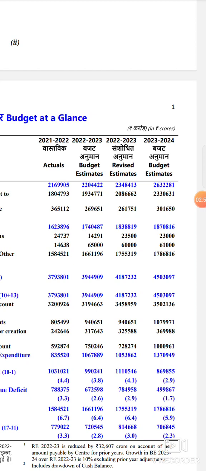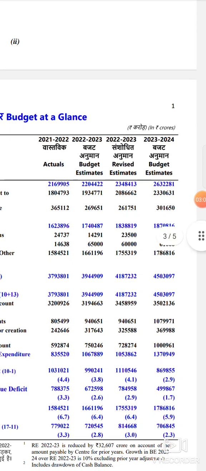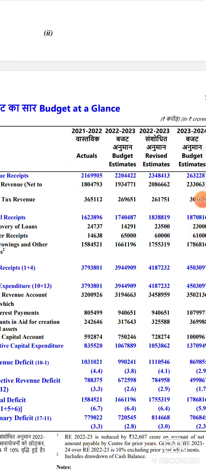So for 22-23, this is the reason we have a budget estimate and also a revised estimate. Budget estimate means we don't know anything. On 1st February 2023, we don't know any actuals about the financial year 23-24. But for the financial year 22-23, we know some actuals and we have some estimates.